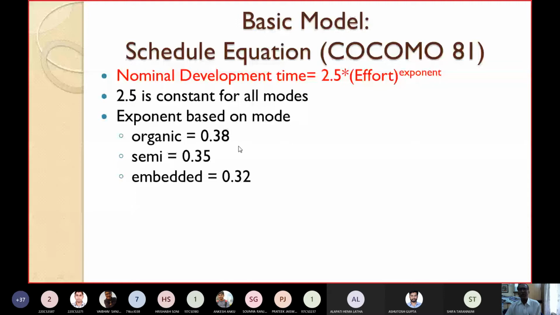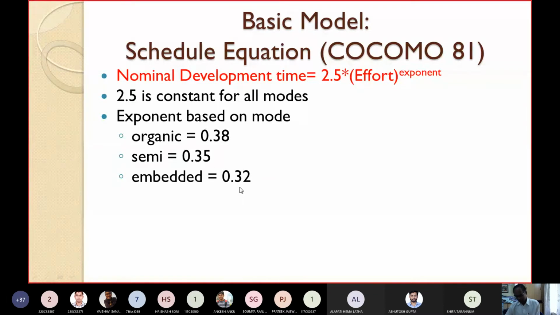The value of the exponent for organic is 0.38, for semi-detached is 0.35, and for embedded is 0.32. Please mark that the values are decreasing when moving from organic to embedded: 0.38, 0.35, 0.32.